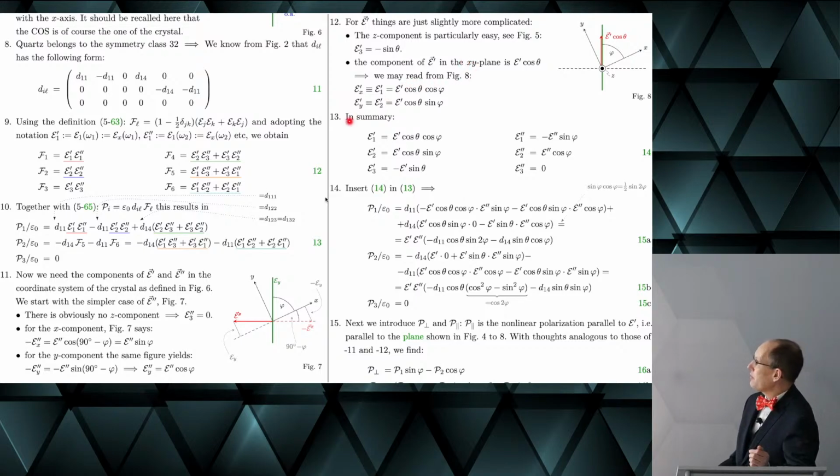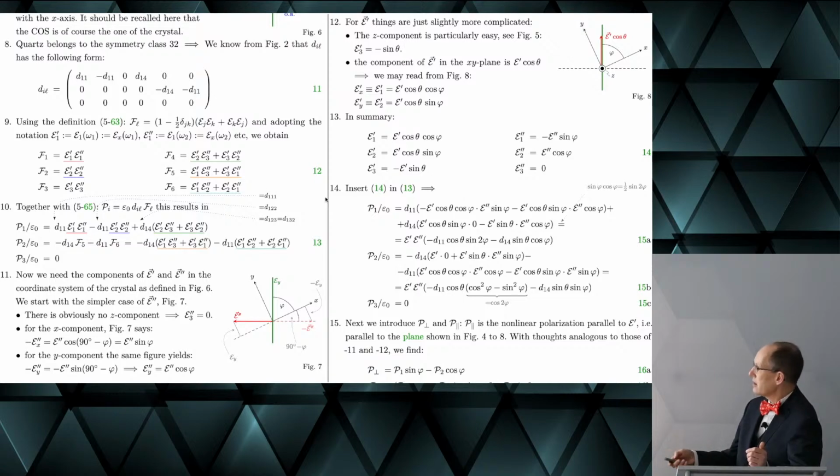There we have, of course, a Z component. I'm afraid that this should read EZ, which is the same thing as E3. And then we have, of course, the cosine for this angle phi.